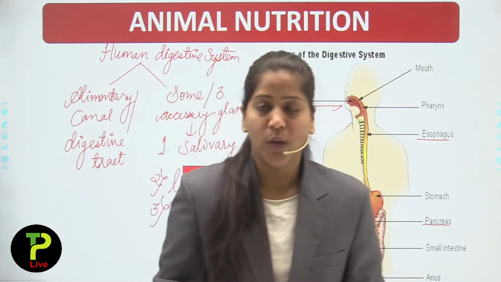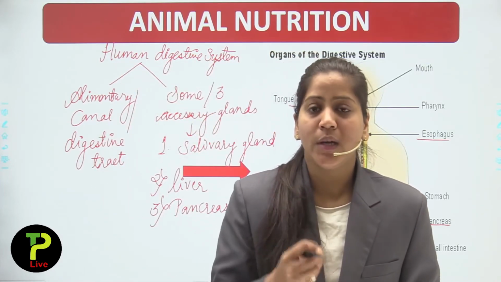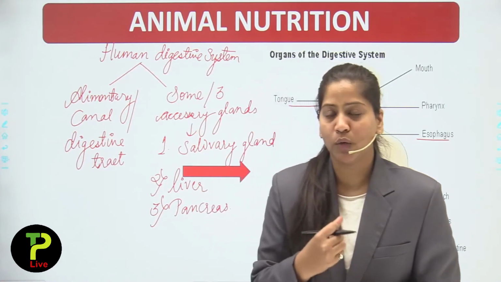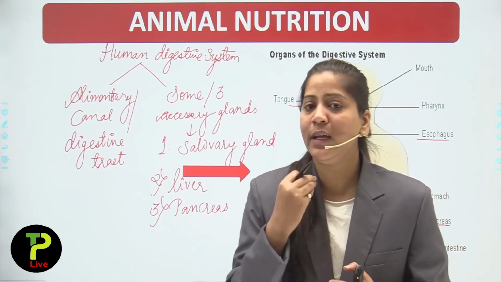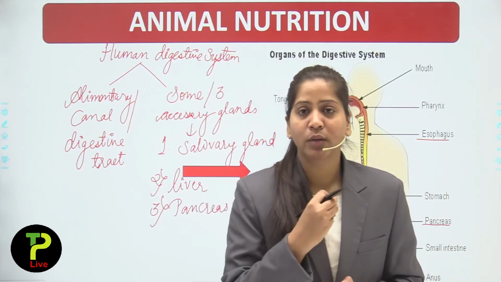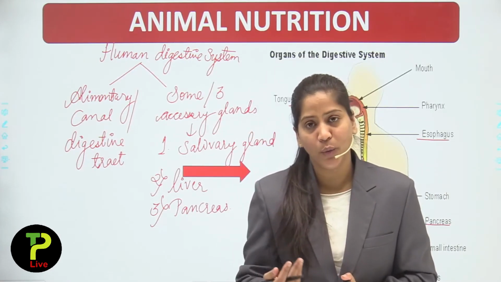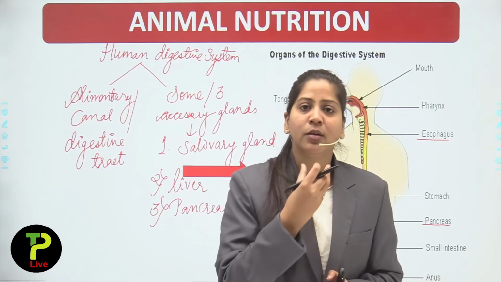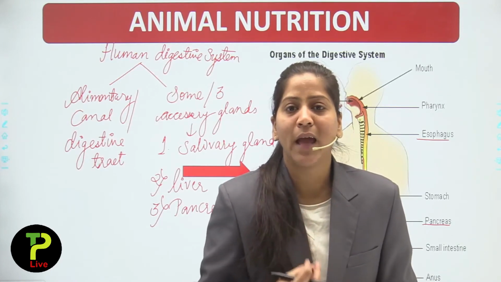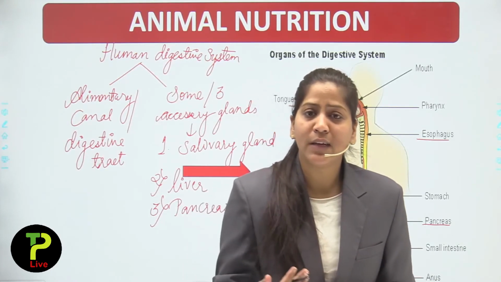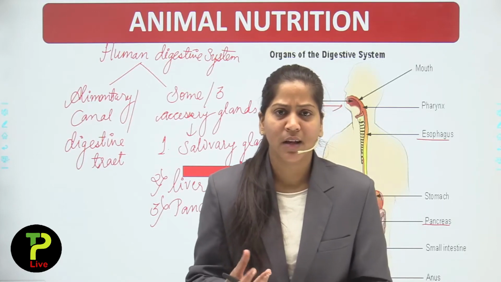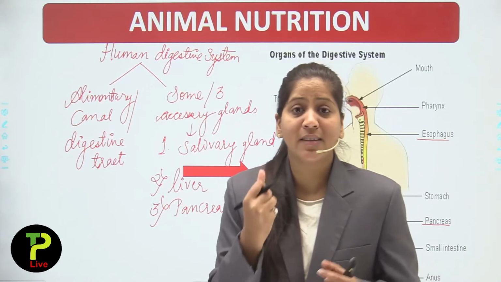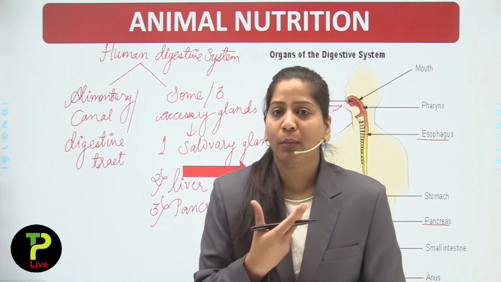As I have told, the digestion of food starts in our buccal cavity, in our mouth. So the salivary glands present in our mouth help in the digestion of food. How do they help? The salivary glands secrete saliva. Saliva is nothing but a watery fluid. When you smell good food, you get water in your mouth.